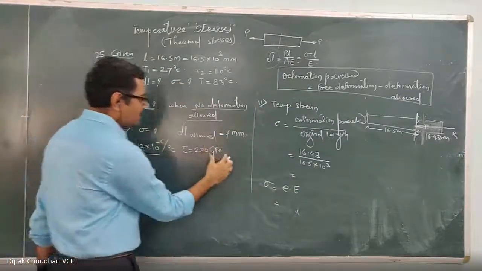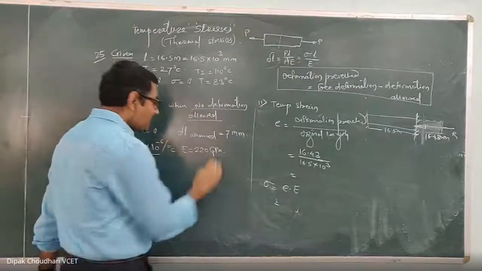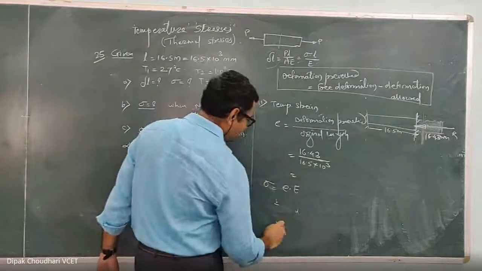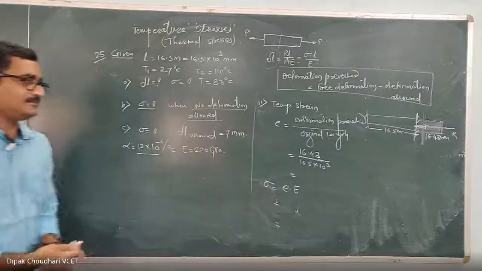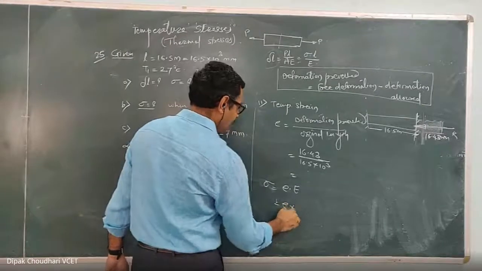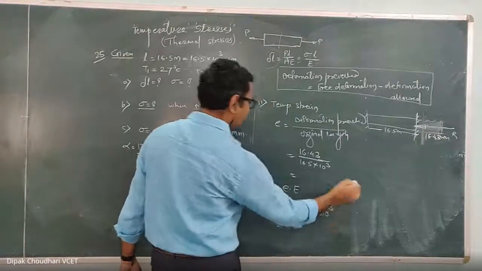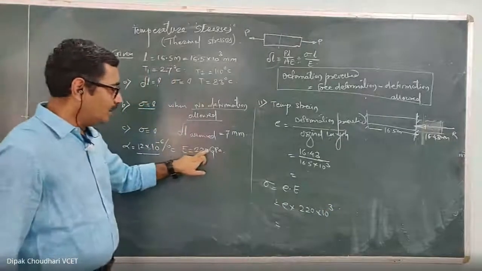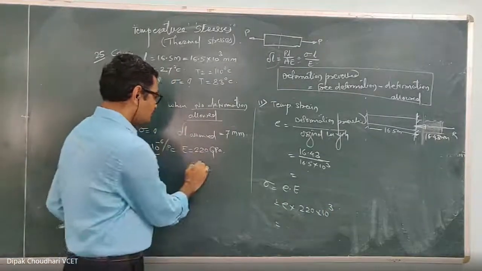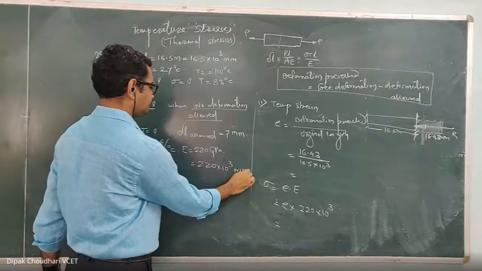Here, if you keep it in GPa as it is, the stress will also be in GPa. If you convert it into Newton per millimeter square, you will get the stress in Newton per millimeter square. So calculate this E, substitute it here, and E is 220 into 10 raised to 3 Newton per millimeter square. Here 220 GPa means 220 into 10 raised to 3 MPa.